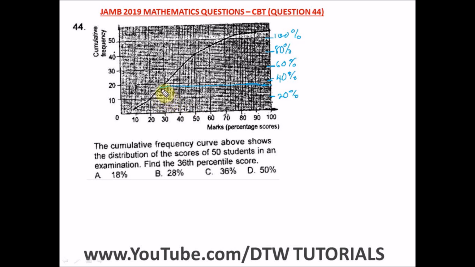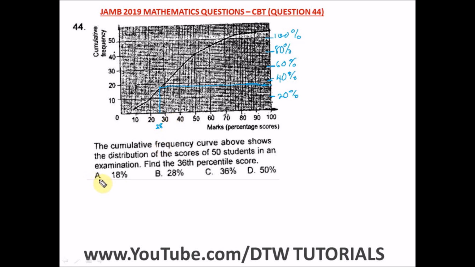Then take this particular point, trace it down now to the score, the percentage score, where the marks are, not the cumulative frequency. All right, so take this down here. So this is in between, this is like 20 something, 29, 28. So we can say this point is like 28. So this is an answer. Answer will fall in between 20 and 30.